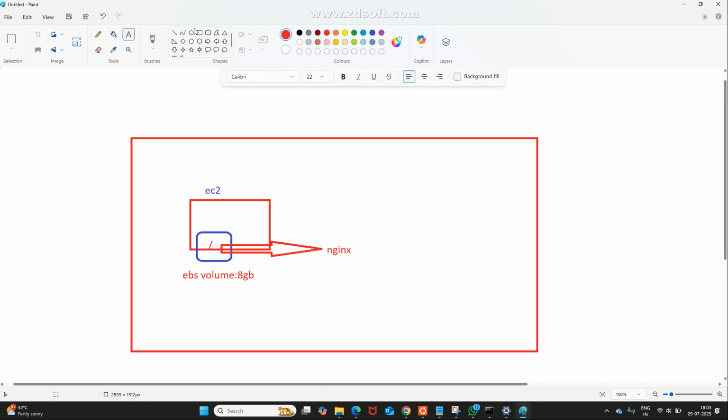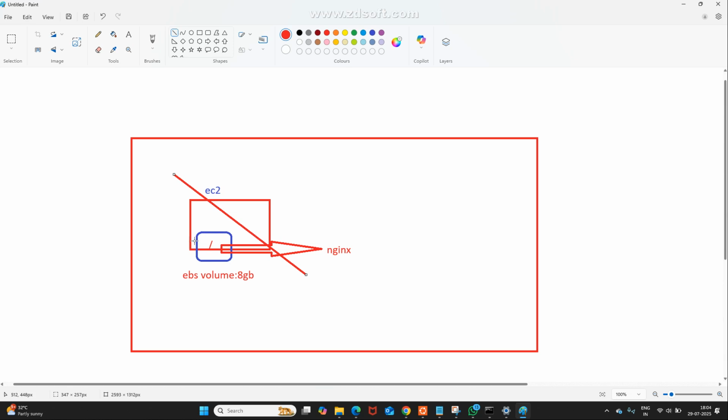Unfortunately, someone terminated this EC2 instance. What may happen to NGINX? Will we lose it or can we regain it? If you terminate your EC2 instance, your root volume will automatically be destroyed as well.